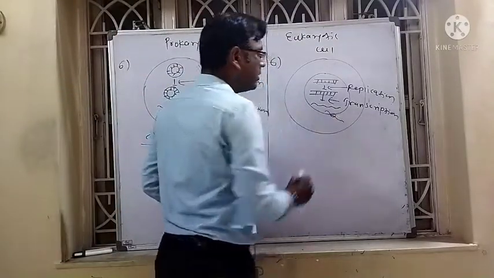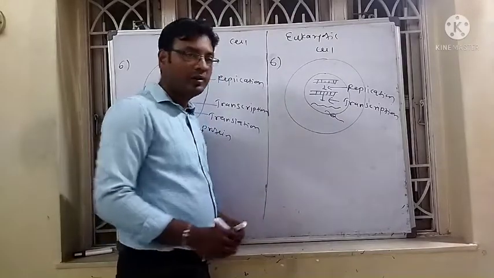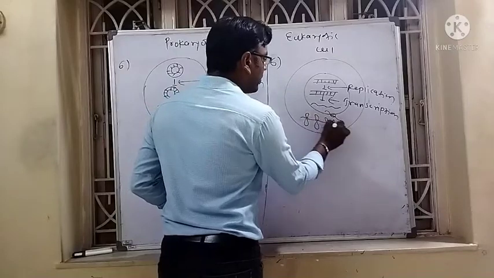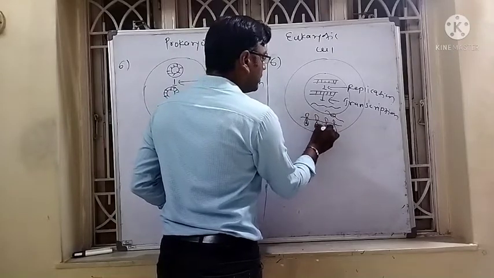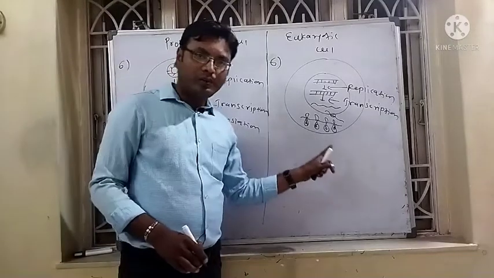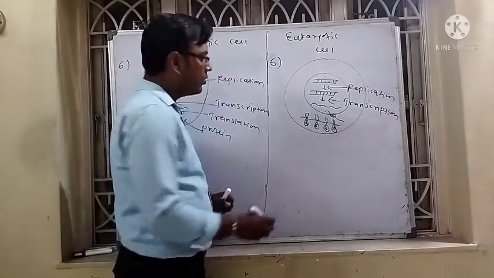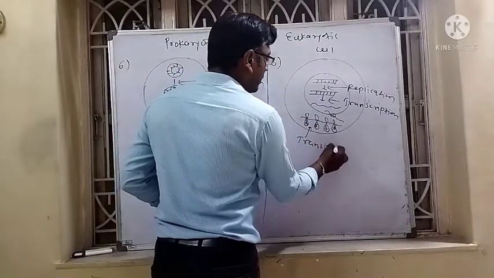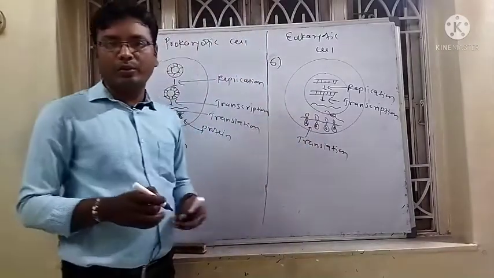The mRNA comes through the nuclear pores into the cytoplasm, and with the help of the ribosome carries out protein synthesis, that is translation. So translation occurs in the cytoplasm in the eukaryotic cell.